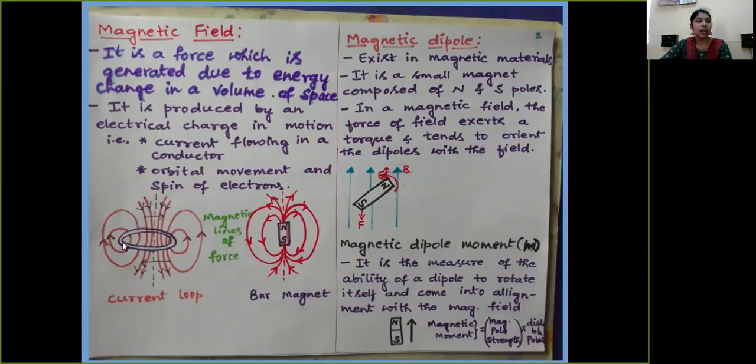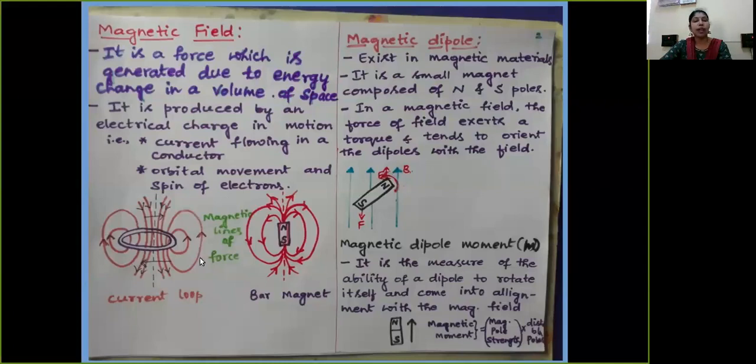Now in this diagram, we have considered a current loop, and at the edge of this current loop, we have certain magnetic lines of force. Similarly, if you consider a bar magnet, which has north and south poles, the magnetic lines of force get generated from the north pole and end towards the south pole.